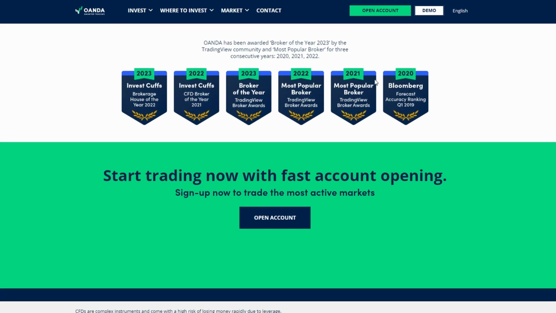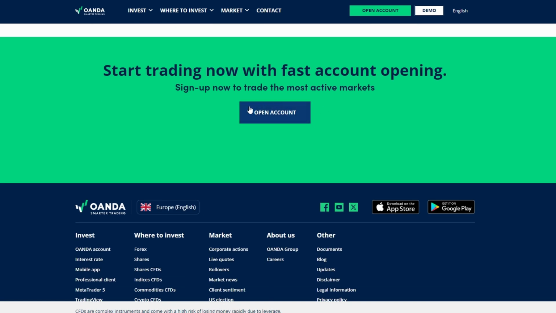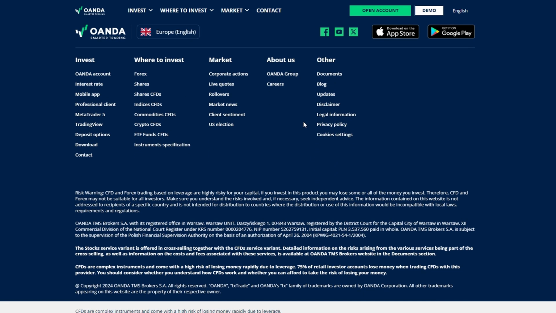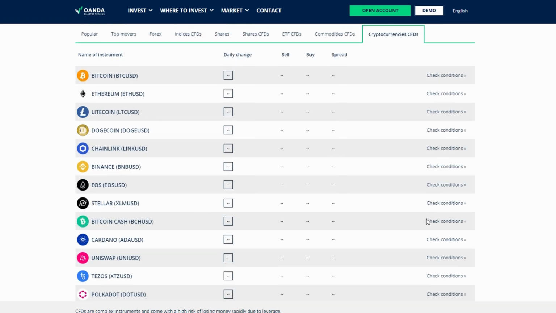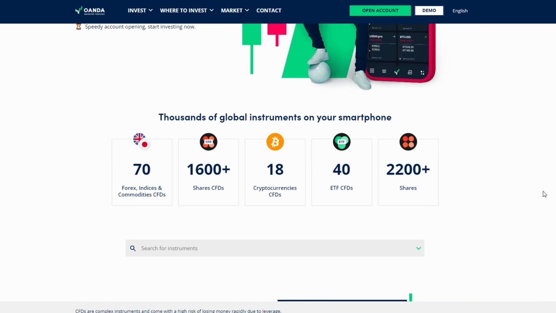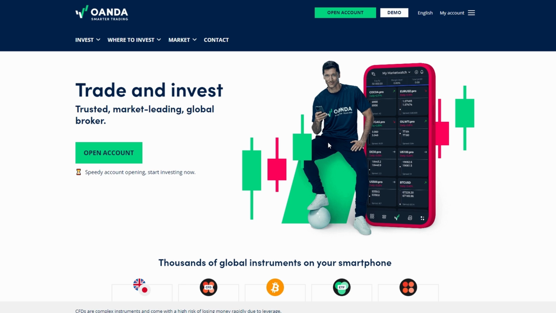First things first, if you haven't already opened an account with Oanda, I highly recommend doing that. It's super easy. Once you've got that squared away, you'll have the option to trade on the web, on your mobile device through their app, or even on the desktop platform. But for today, we're focusing on the web trading platform. So you've got your account open, and you're logged in.